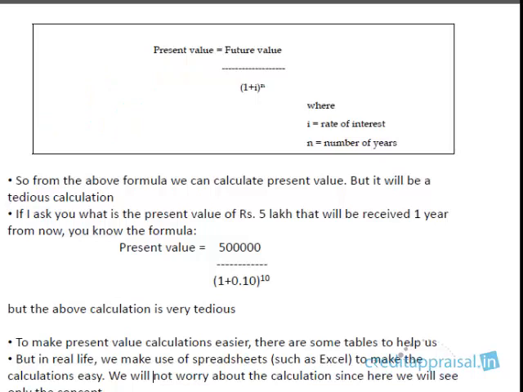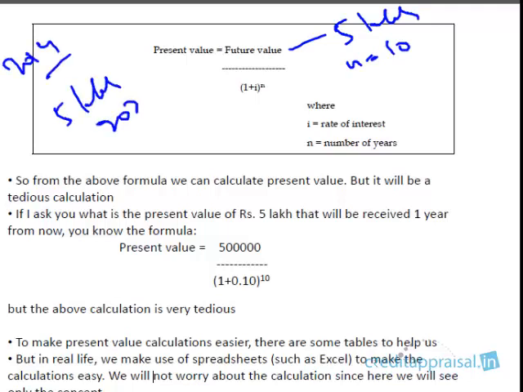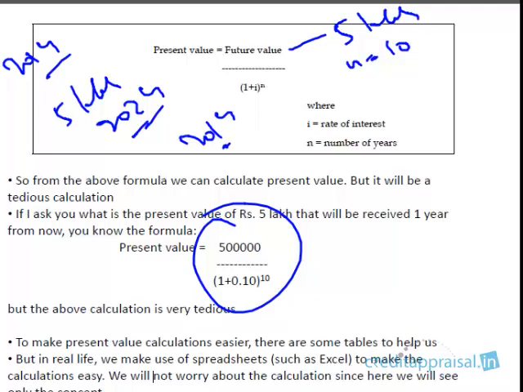Actually, we are not going to calculate this straight away, right? Because you're going to use a calculator or tables or spreadsheet, because this will be very complicated as the number of years increases. Say for example, if I were to ask you what is the present value of 5 lakhs, if the future value is 5 lakhs, if I were to receive 5 lakhs after 10 years, n is 10 here. Okay, if I get 5 lakhs in 2024, what is its value today in 2014? The formula is this. So 1 plus 0.1 to the power 10. This is a very complex calculation, so manually we will not be calculating it. Okay, we'll be using spreadsheet models like Excel.